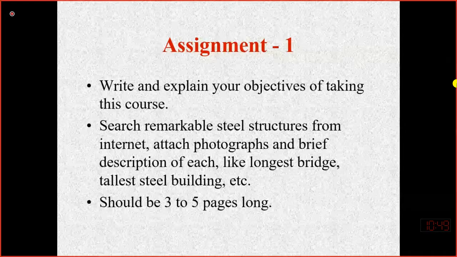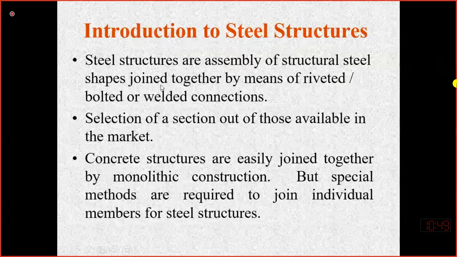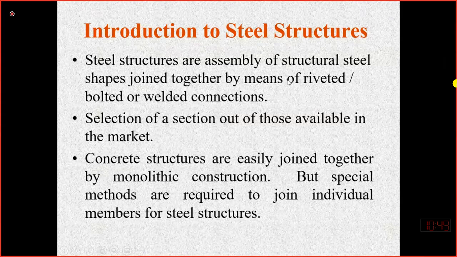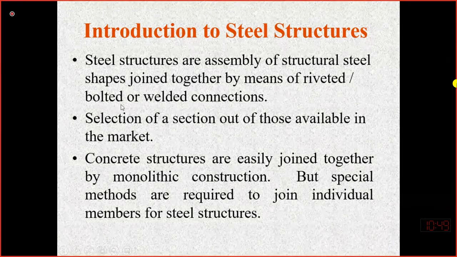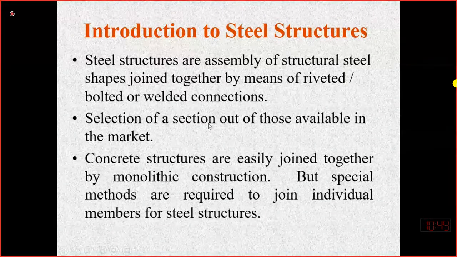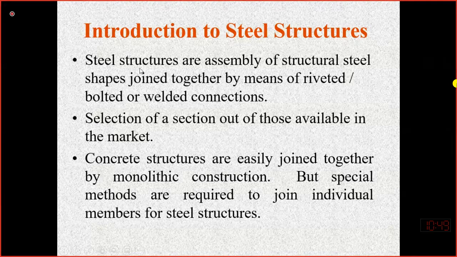So steel structures are the assembly of structural shapes joined together by means of connections. And this connection may be riveted, bolted, or welded. So we always select those members which are available in the market. Okay, let me differentiate here.